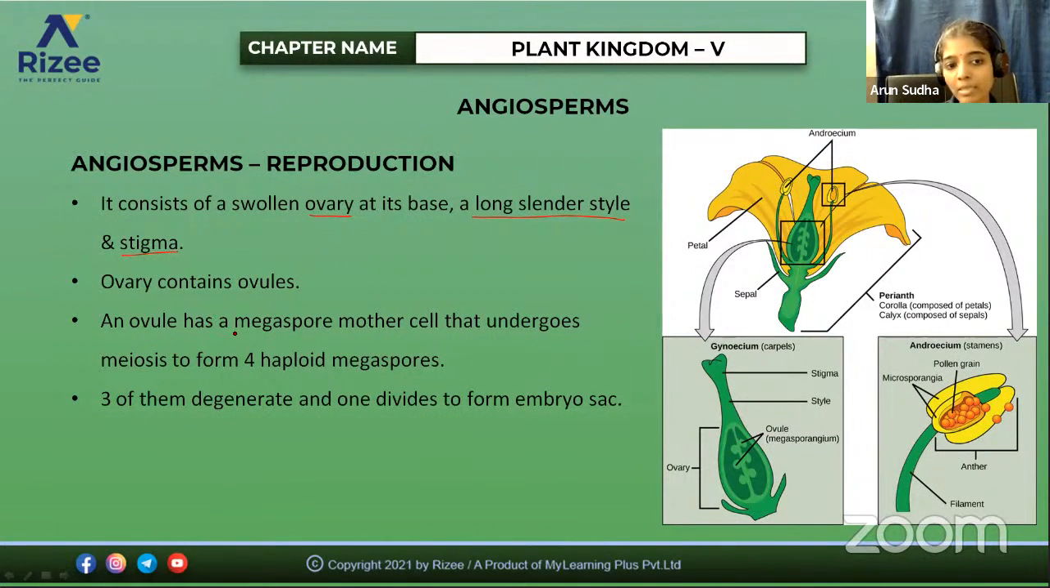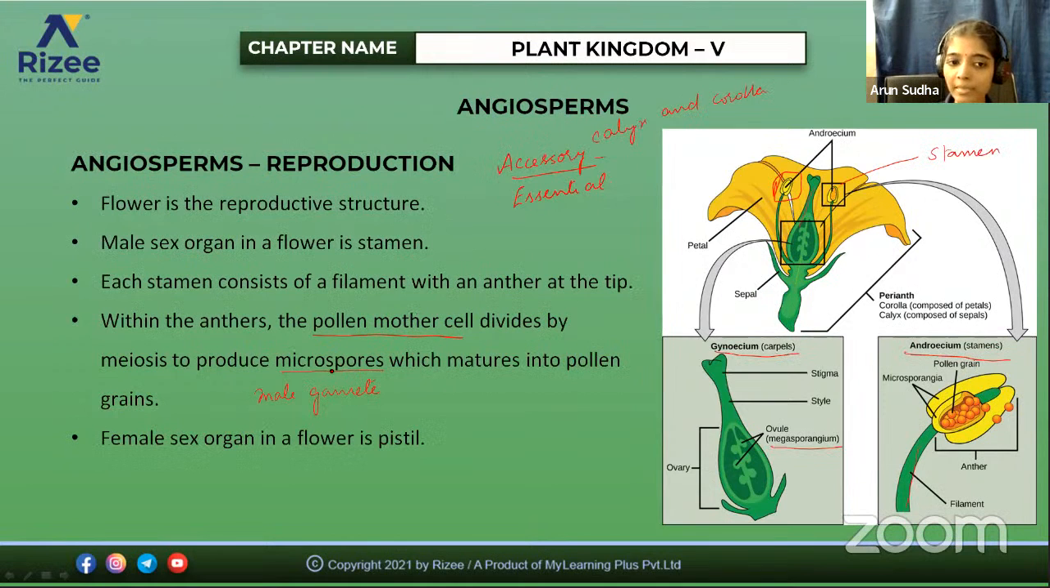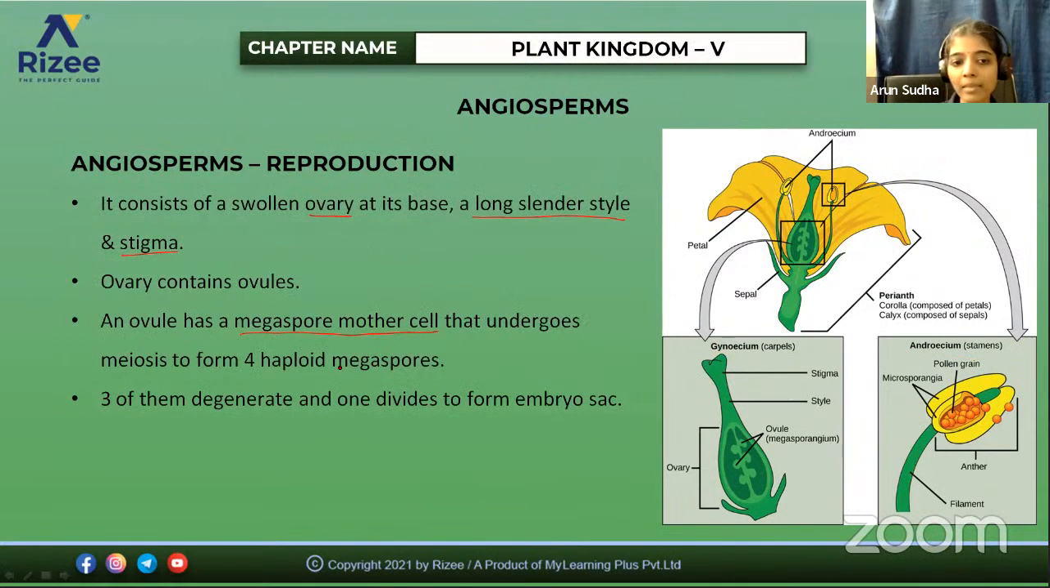Here the ovule has the megaspore mother cell. We saw that in male gamete formation, the pollen mother cell divides to form the microspores. But here, the megaspore mother cell undergoes meiosis to form 4 haploid megaspores. Out of these 4 megaspores, 3 of them degenerate, and only one divides to form an embryo sac.